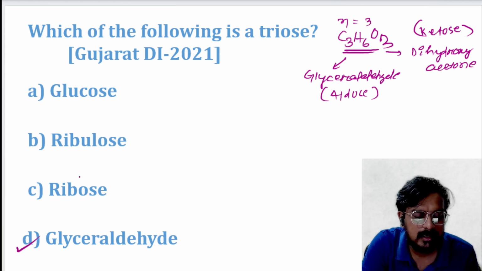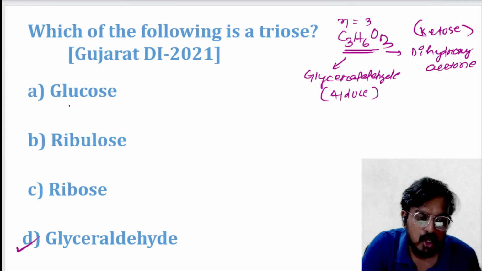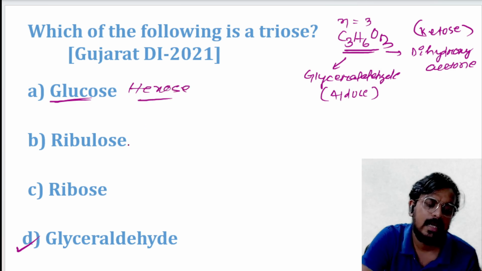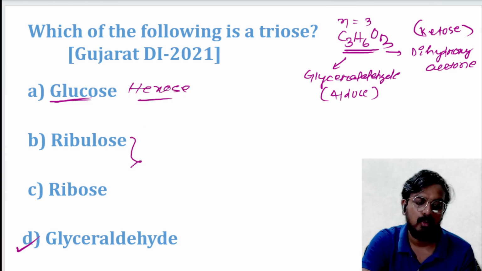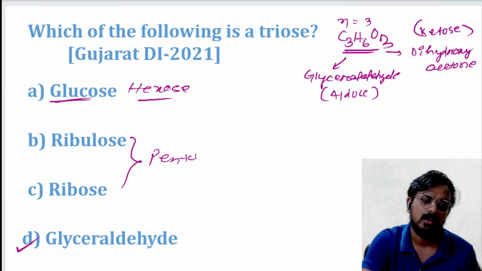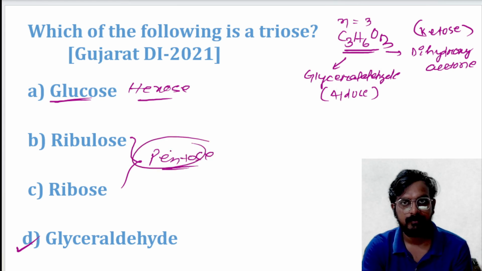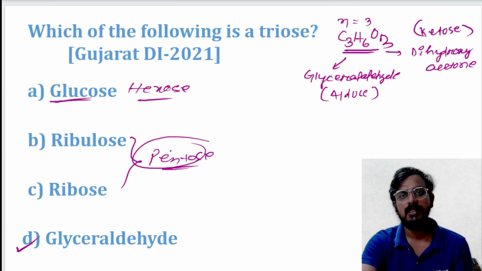Let's see why the other three options will not be the answer. Glucose is a hexose. Ribose and ribulose both are pentoses. That's why those options are not correct. I hope it is clear to all of you.